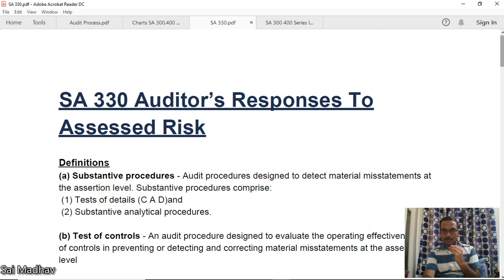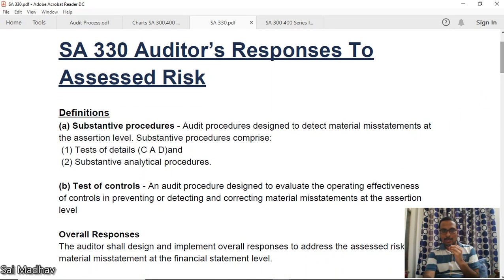Now, definition. What are substantive procedures? Audit procedures designed to detect material misstatement at the assertion level. Okay, assertions I have told you about. Substantive procedures comprise tests of details and analytical review procedures.